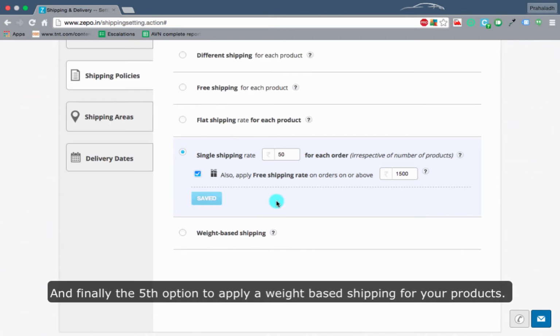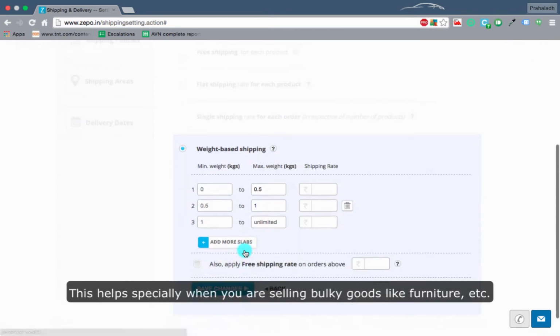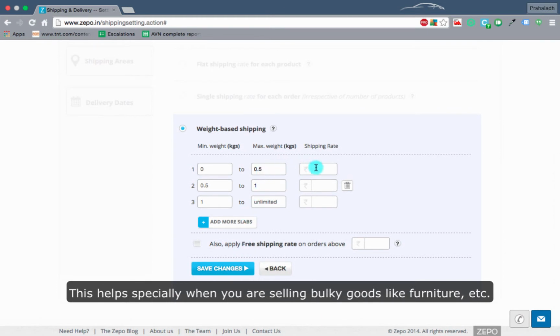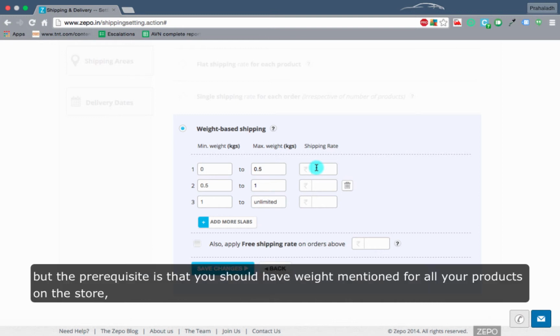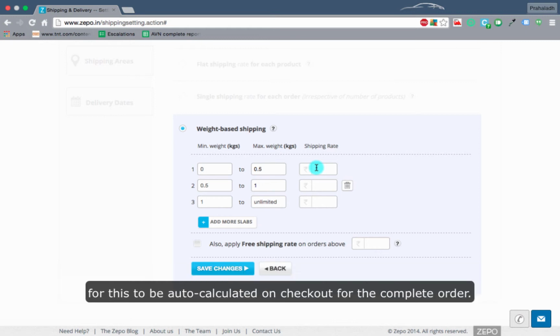And finally, the fifth option to apply a weight based shipping for your products. This helps specifically when you are selling bulky goods like furniture, etc. Here you can define different weight slabs, but the prerequisite is that you should have weight mentioned for all your products on the store, for this to be auto calculated on the checkout for the complete order.